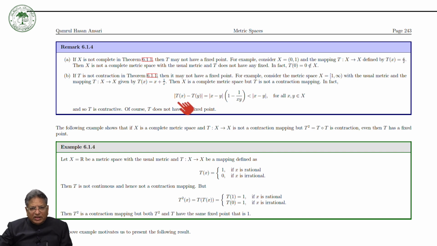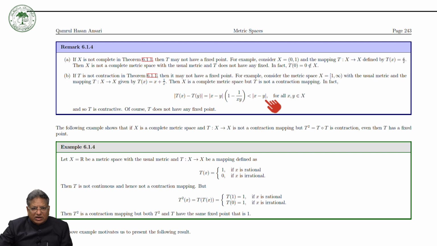You can see that Tx minus Ty, you can simplify, is equal to x plus 1 over x minus y minus 1 over y, and then you take mod of x minus y outside, and you will get 1 minus 1 over xy. And this term is less than 1, so this whole thing is less than mod of x minus y.